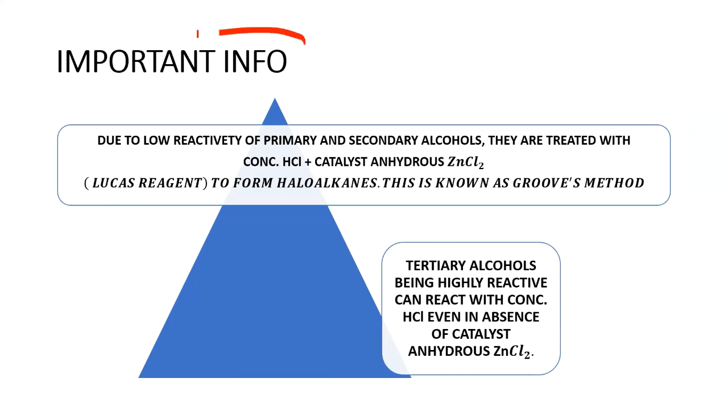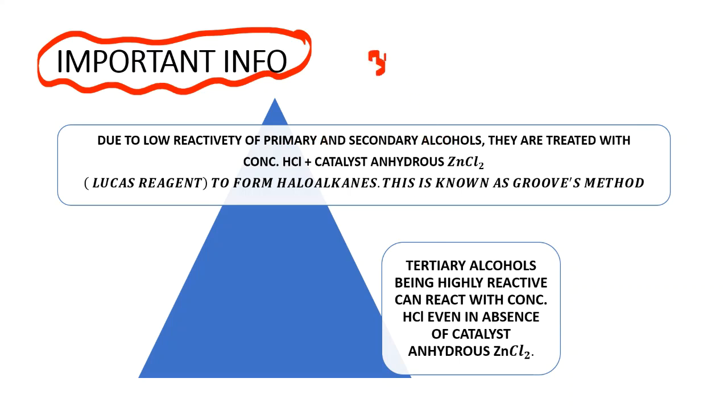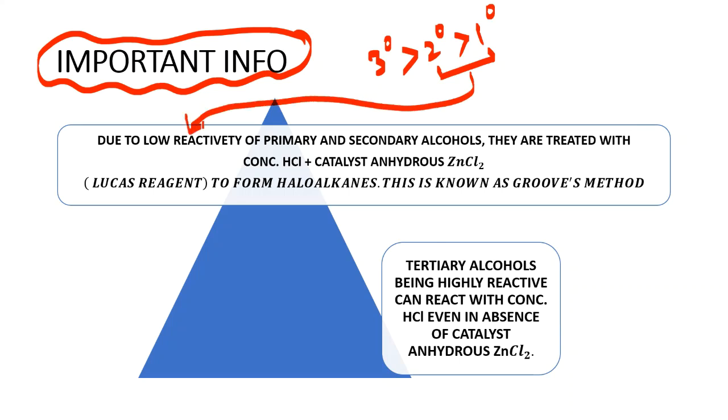Look here, my dear friends, this important information you should remember. Due to low reactivity of primary and secondary alcohols, you know that 3 degree alcohol is more reactive than 2 degree and more reactive than 1 degree. So these two will have low reactivity. So I will write down here: due to low reactivity of primary 1 degree and 2 degree alcohols, they are treated with concentrated HCl plus catalyst anhydrous ZnCl2, and this is called as Lucas reagent.